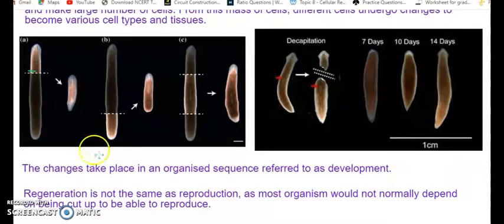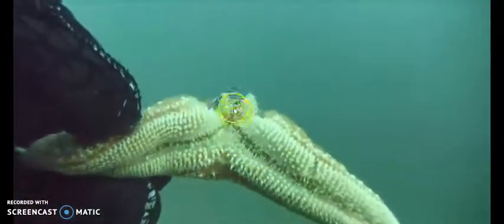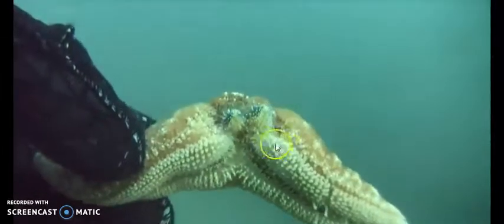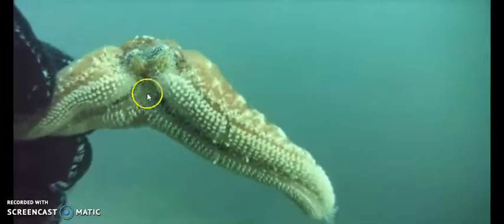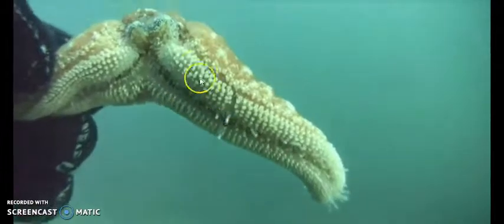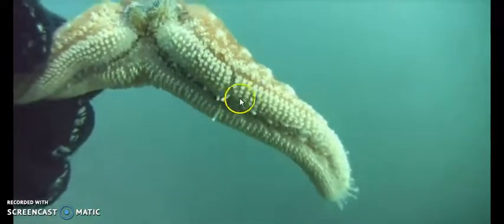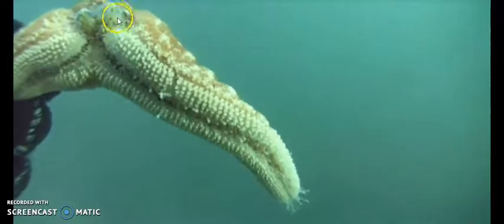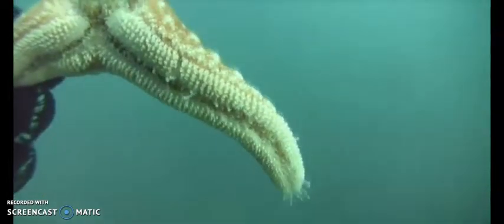So let's look into the starfish. As you can see here, the starfish has 2 tentacles. The remaining parts are being developed. Can you see the 2 sections are there? Normally the star has 5. The 2 are there. You can see the tentacles moving, but at the same time the 2 new ones are developing here.